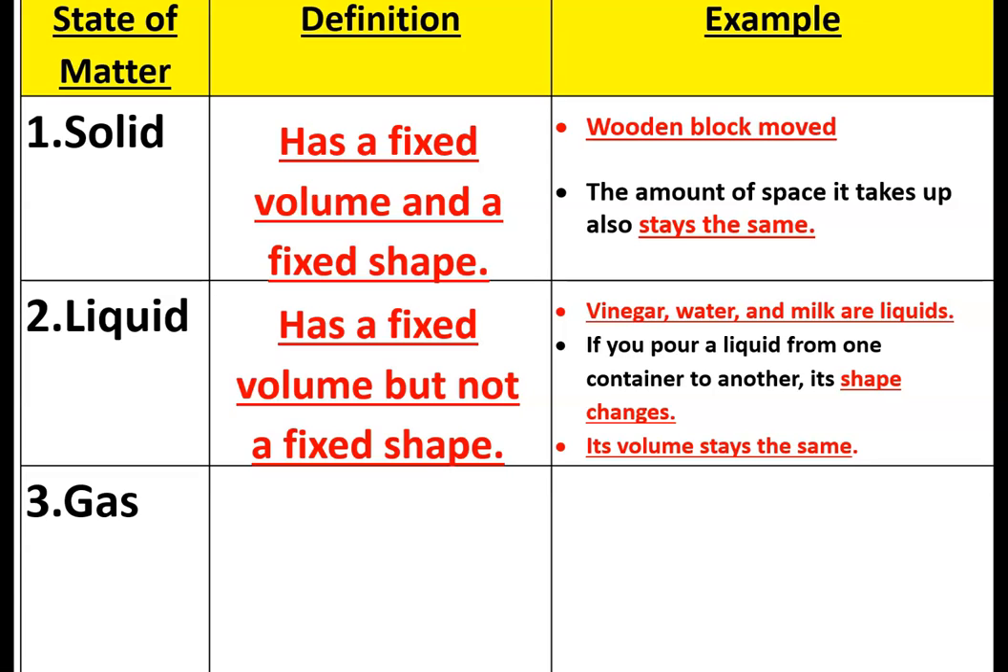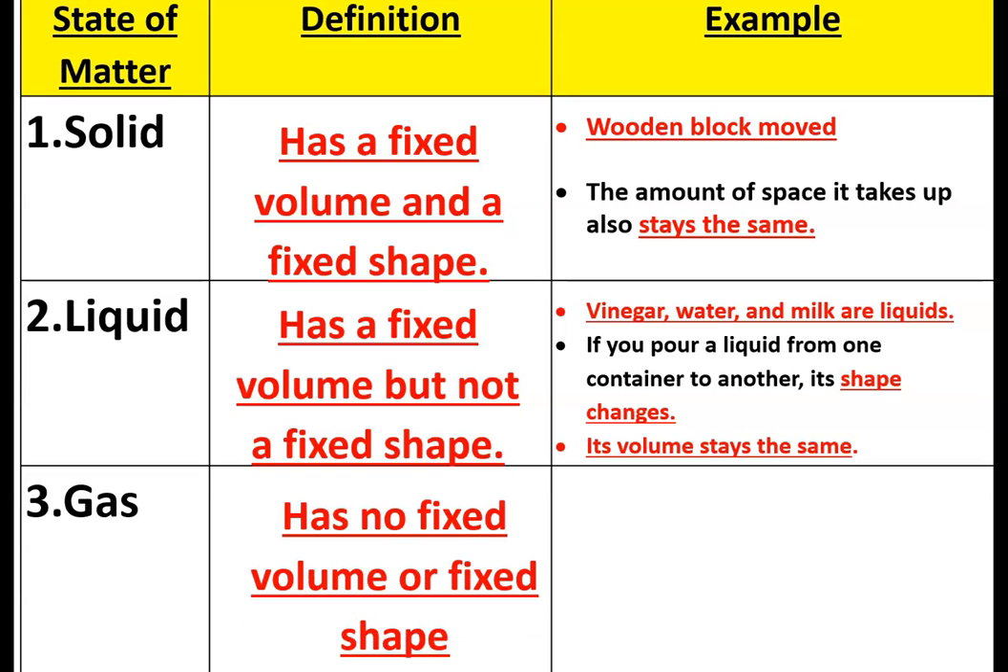Lastly, the definition of gas. Gas has no fixed volume or fixed shape, meaning gas is not stable. Gas is all around us. Right now, you're sitting at home or in your room and you're listening to me, and there's gas around you. You don't actually see it, but it's there because you're breathing in and breathing out. But in order to see the volume or the shape of a gas, you have to put it in some kind of container.